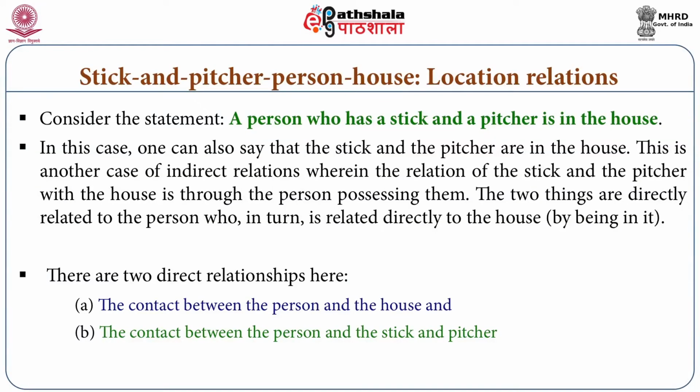So another example we can take here: a person is sitting in the house, and the person has a stick and a pitcher. You can observe very clearly that the stick is related to the person and the pitcher is also related to the person, and between the stick and the person, and between the pitcher and the person, there is a relation, sanyoga, that is, conjunction or contact.